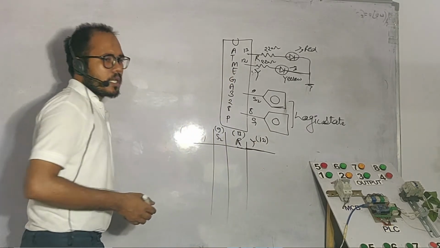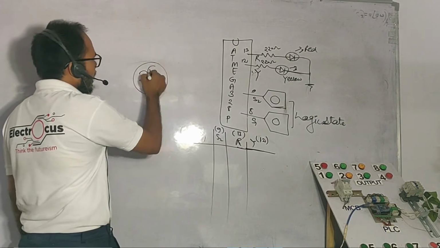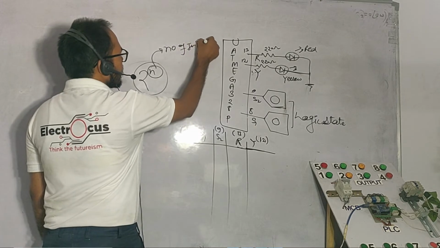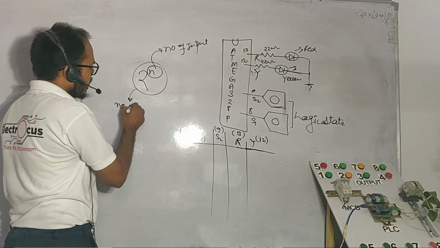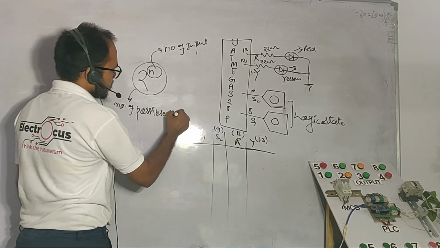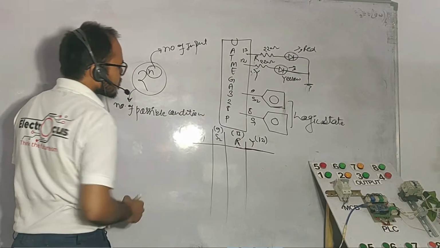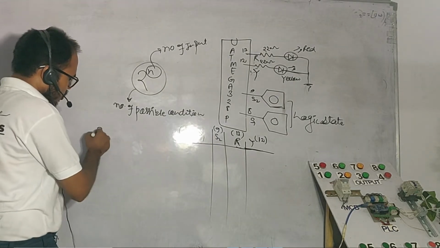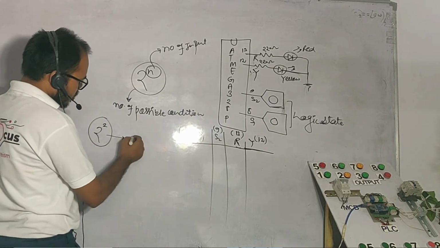So understand one formula: that is the formula 2 to the power n. n is the number of inputs, and 2 to the power n gives the number of possible conditions. So you can see here there are two inputs. So here we decide 2 to the power 2, which is 4.